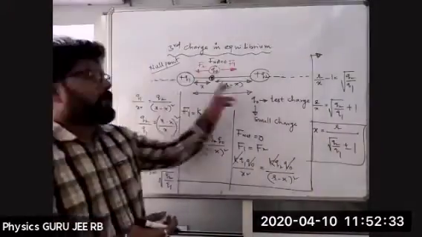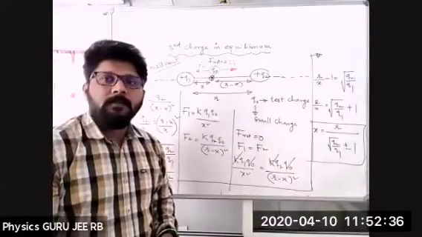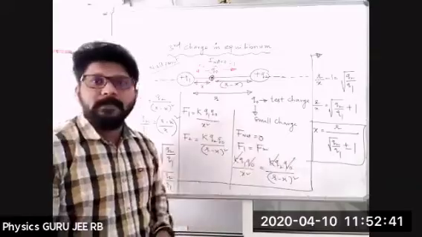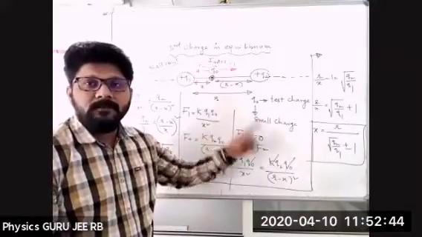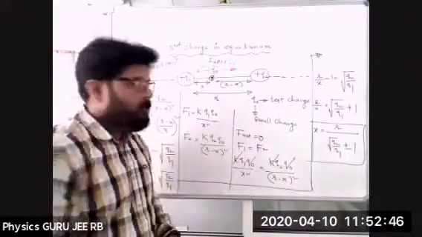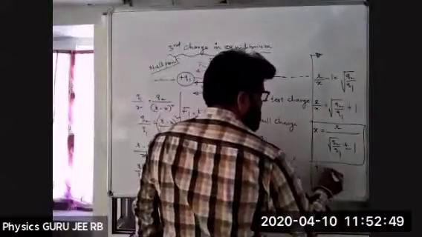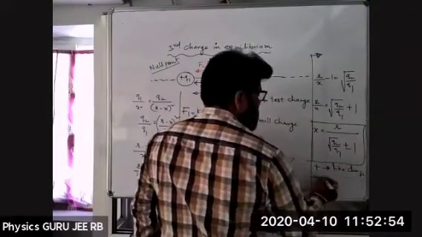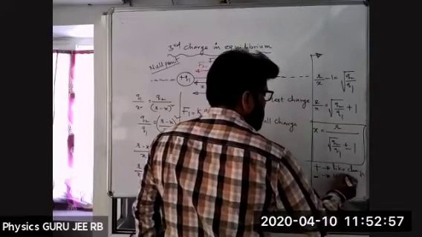I took both as positive charges. If both are positive charges, or both are negative charges, plus is applied. If one is a positive charge and one is a negative charge, then the negative sign. That means plus is for like charges, and minus is for unlike charges.